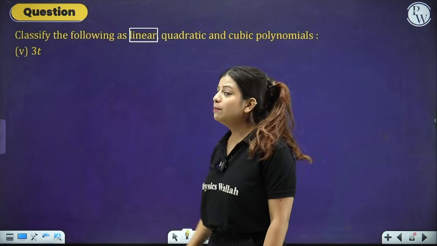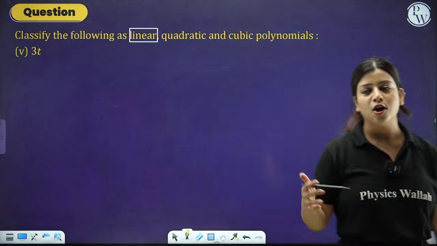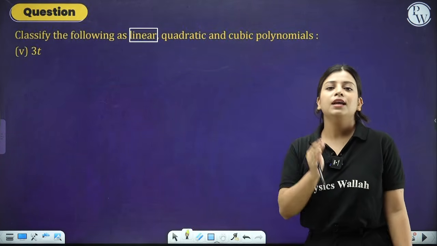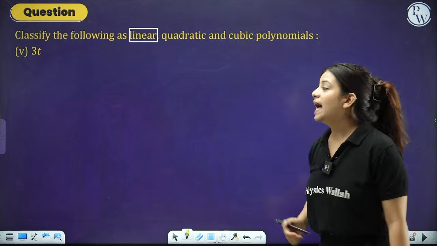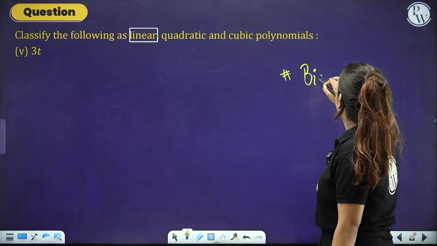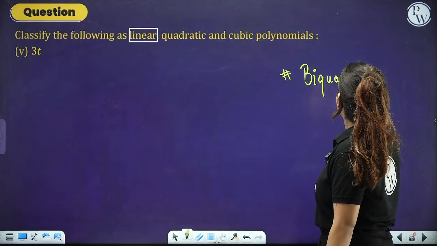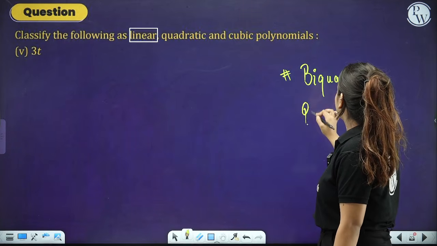So simply by looking at the highest power, or the degree of the polynomial, we can say whether it's linear, quadratic or cubic. If it has a power 4, that is known as biquadratic. This is extra information. Power 4 is known as biquadratic, or we can say quartic.